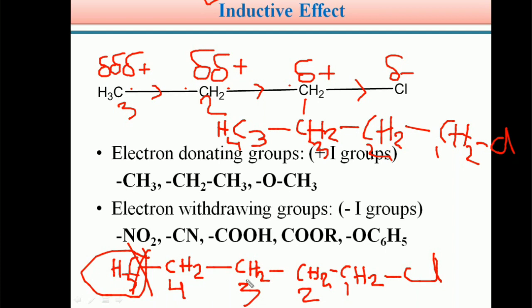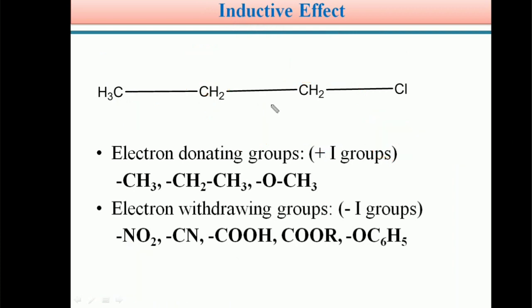This migration of electron density arises because of electronegativity differences. A highly electronegative atom attracts the electron density from adjacent atoms. As a result, the electronegative atom achieves a partial negative charge and the atom which lost electron density achieves a partial positive charge. Students, this is the inductive effect. We observe this inductive effect up to the fourth carbon only.